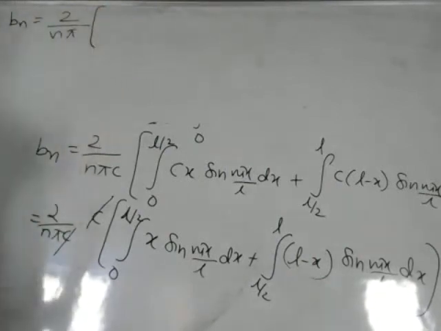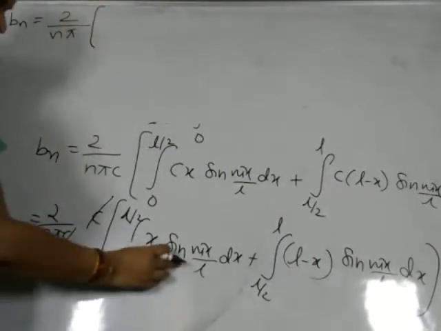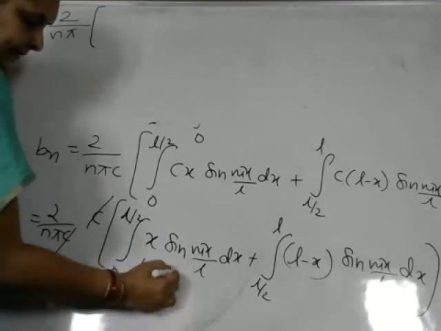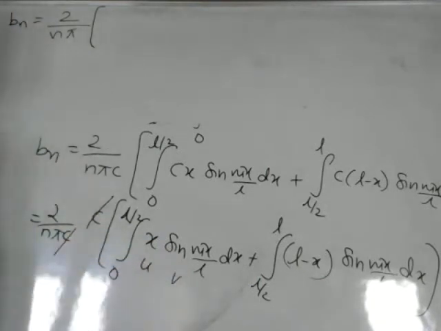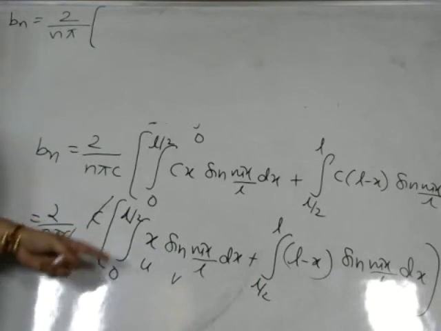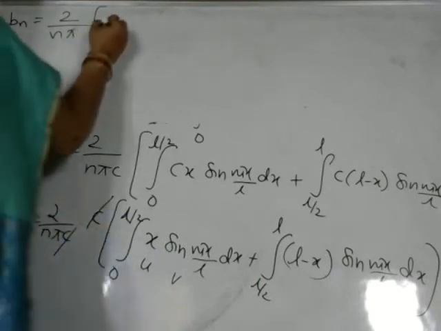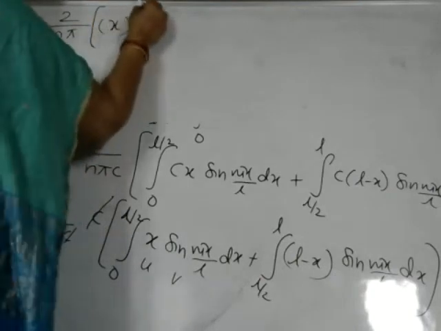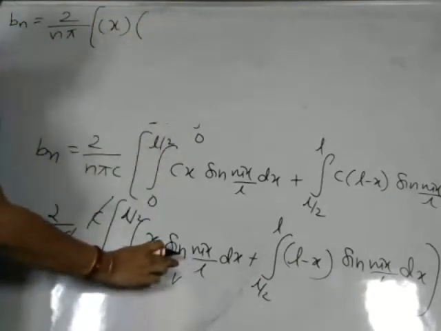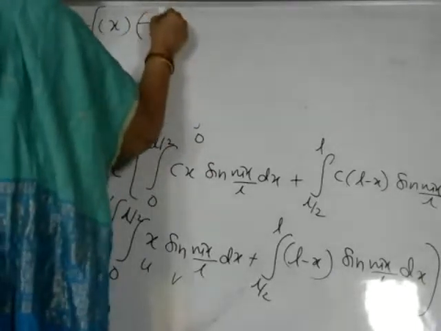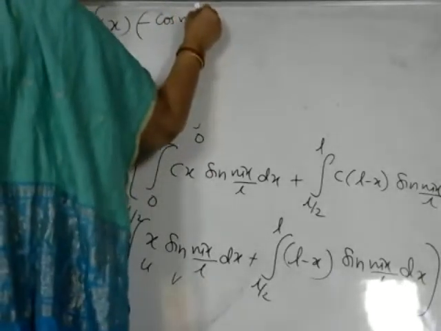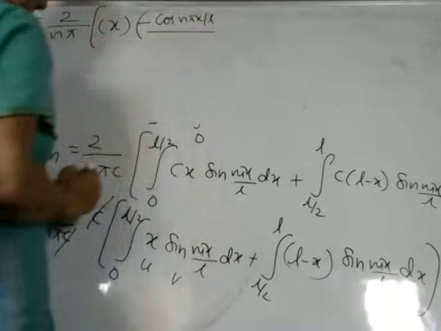Now we go with integration by parts. So this is in the form of uv where u is x, v is equal to sine n pi x by L. Integration by parts using Leibniz theorem I'll use because one function is a polynomial. So what is the formula we use? U into integral of sine. What is the integral of sine? Minus cos n pi x by L by x coefficient.